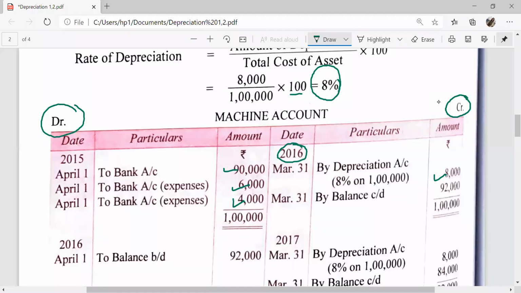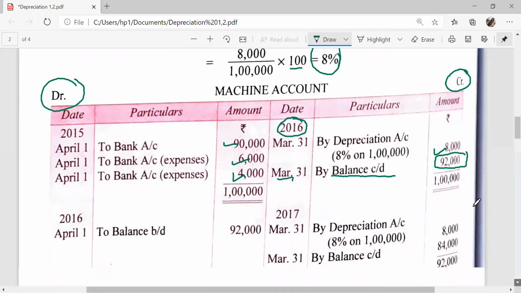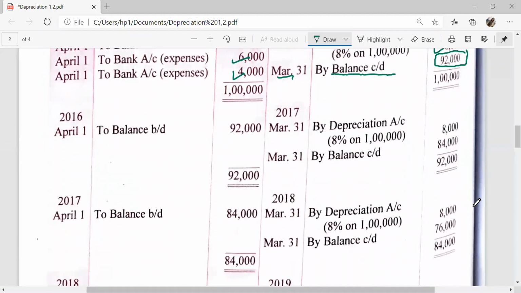Then the balance is 92,000. 31st March by balance carried down 92,000. And on April 1st, 2016, this balance 92,000 is brought down.